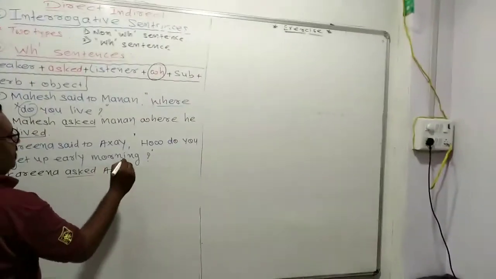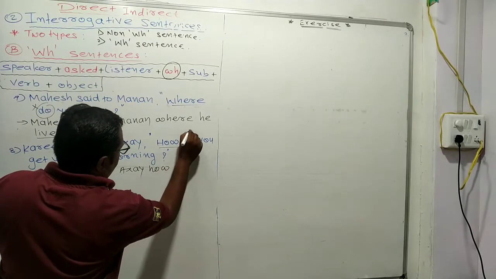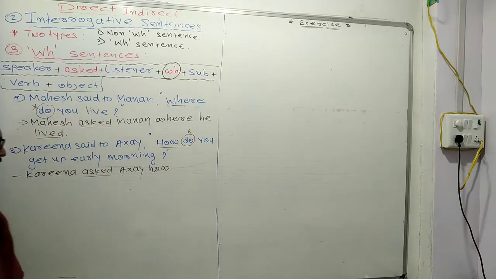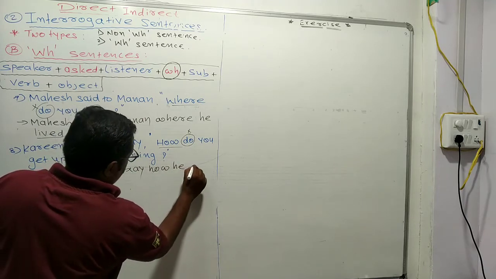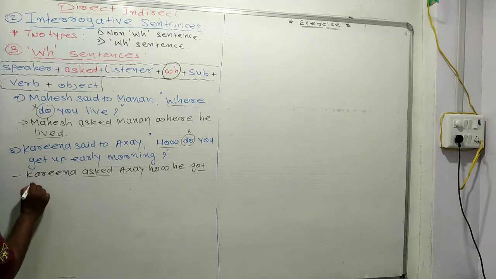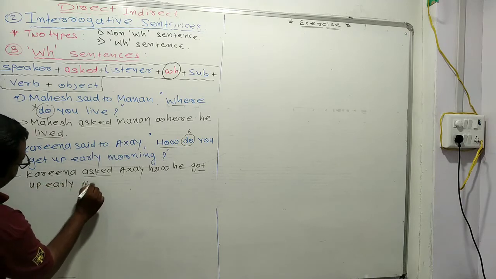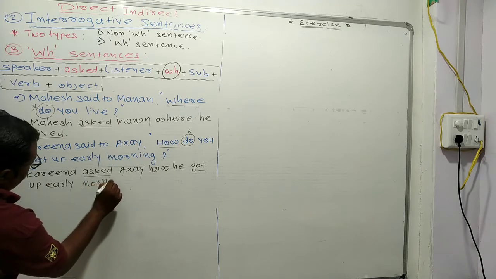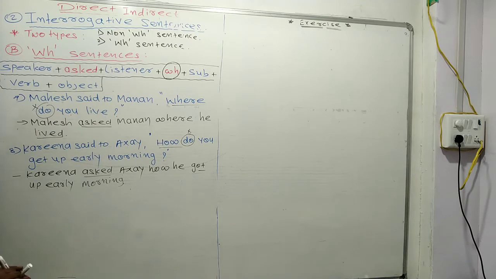What is the conjunction? How. So, we write here how, we remove do, you is Akshay, Akshay means he, how he got up early morning. That is the sentence. Okay, understood? Now, next.